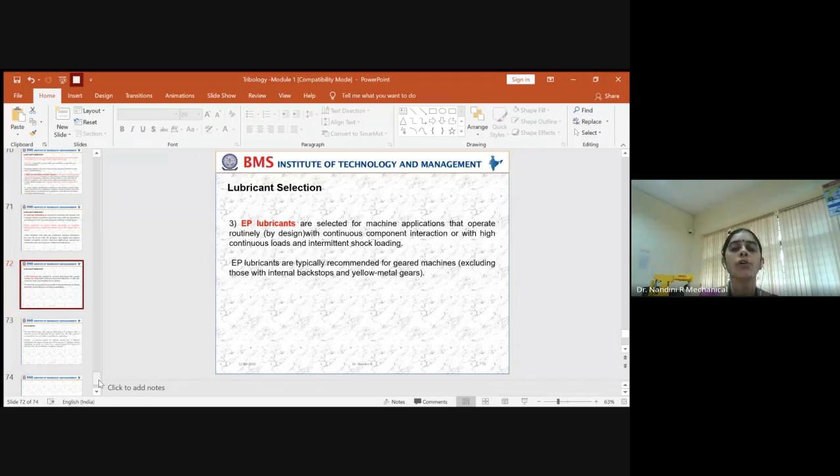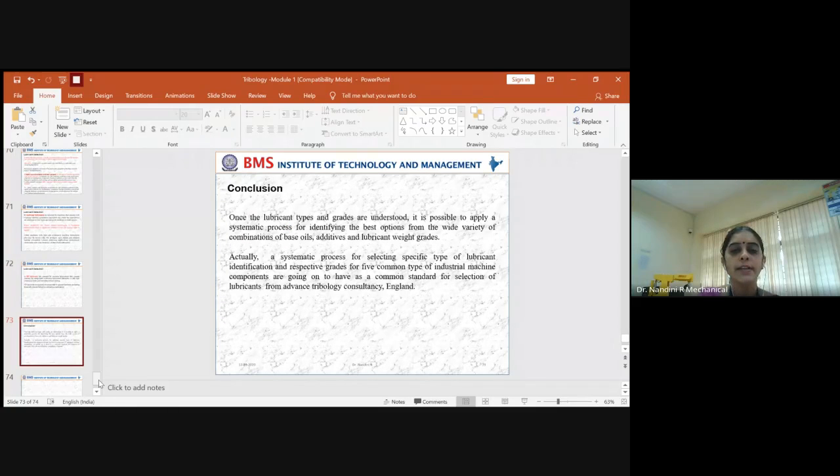So this is about how you have to select a lubricant and grade based on your requirement. Finally, we can conclude by saying that once the lubricant type and grades are understood properly, it is possible for you to apply any type of lubrication activity in any moving component to the best of your knowledge and provide good qualitative movement across the machine components, provided you select a proper base oil, a good additive material, and a good selection of a grade for that particular application.